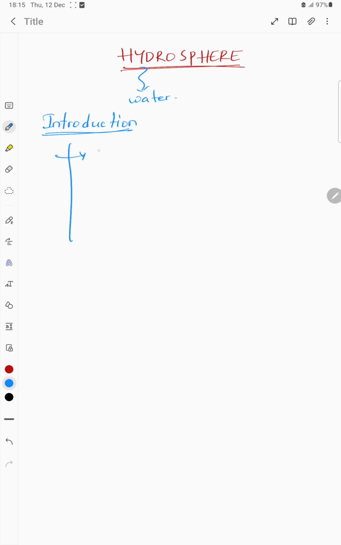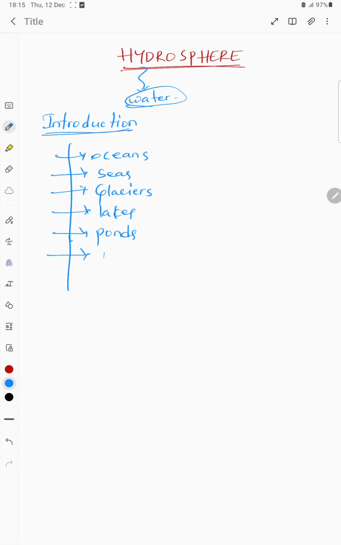Hydrosphere contains oceans, seas, glaciers. Anything that contains water is hydrosphere. Lakes, ponds, groundwater, rivers, streams. So these are all combinedly called hydrosphere. Wherever we see water, it comes under hydrosphere.